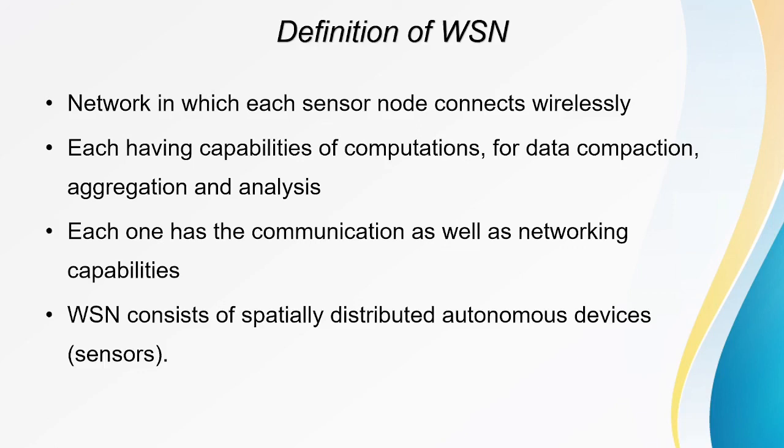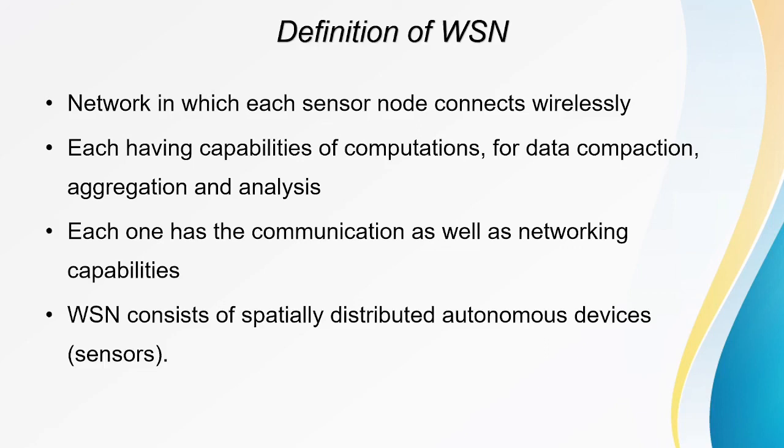Each one has capabilities for computation, for data explanation, aggregation, and analysis purposes. Each one also has network communication capabilities.